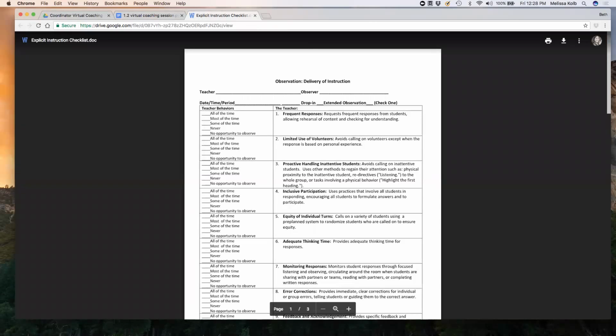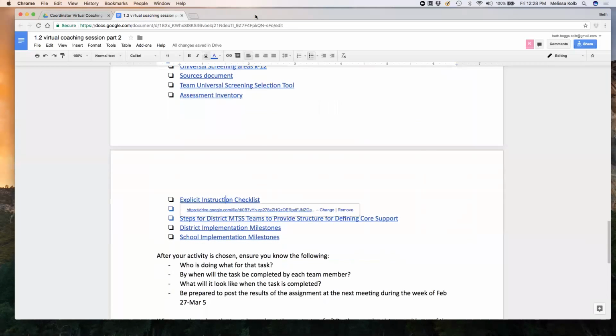The explicit instruction checklist is not one that we talked about earlier, but here's another way that we could provide observations within the classroom, just another observation tool. And Beth did actually show this one a little bit earlier in our discussion. So it's something to think about if you're going into classrooms and taking a look at that instruction that's going on. This might be a tool that you would think about using.